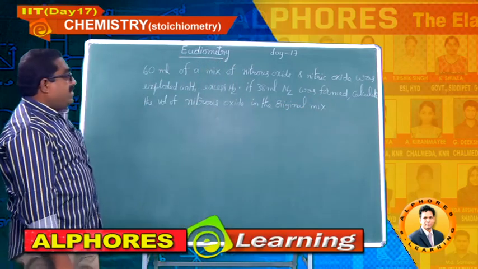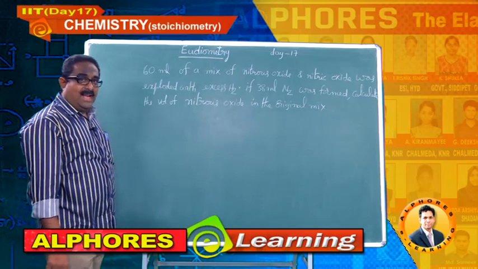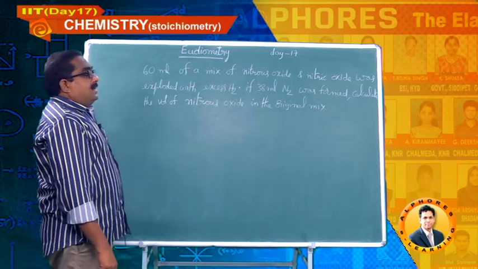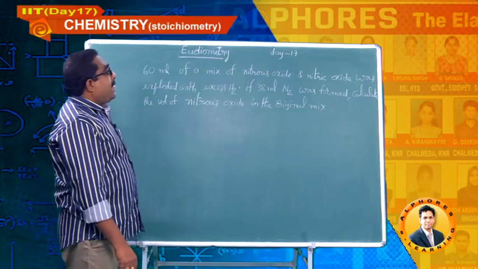Calculate the volume of nitrous oxide in the original mixture. This is the question, students.